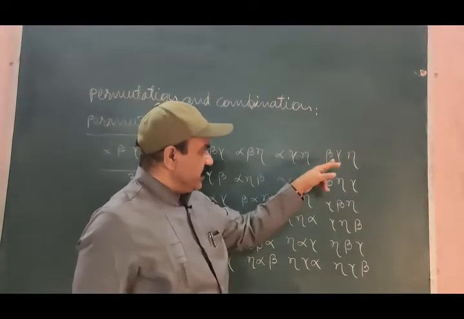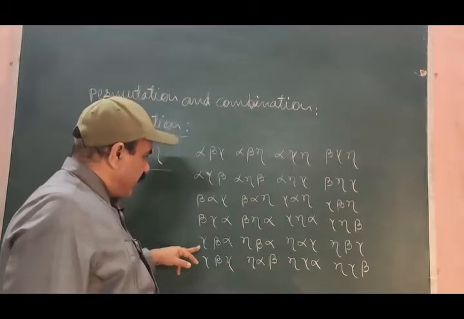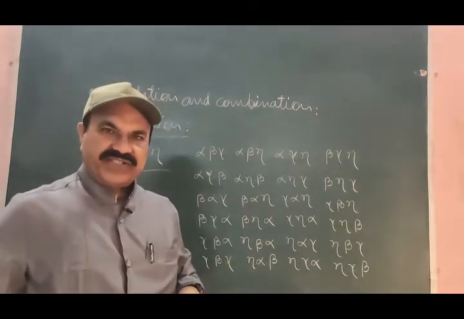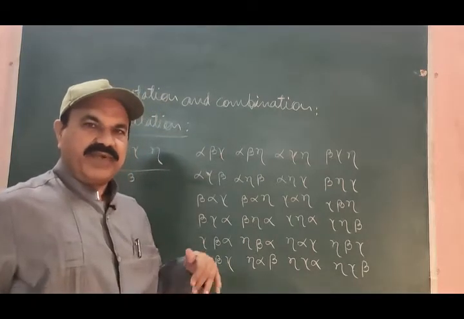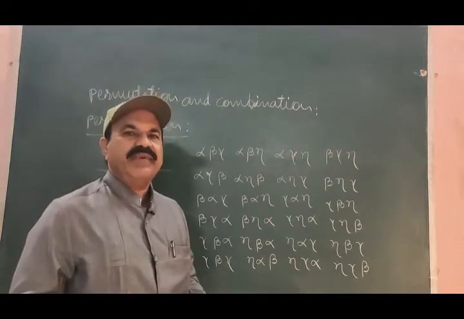It is a 6 by 4 matrix, and a 6 by 4 matrix will have 24 elements.